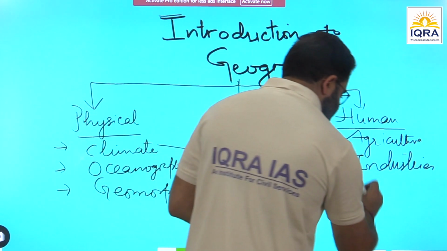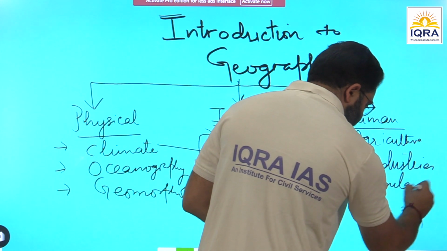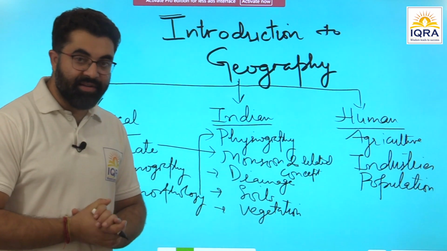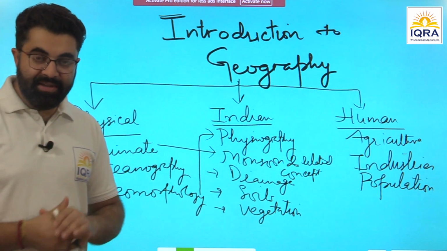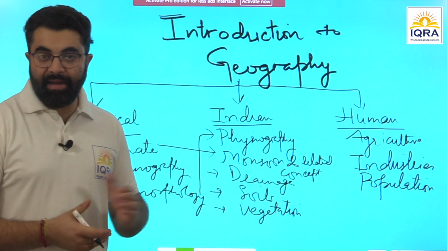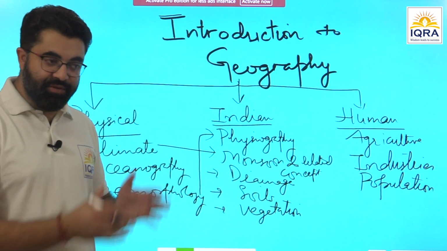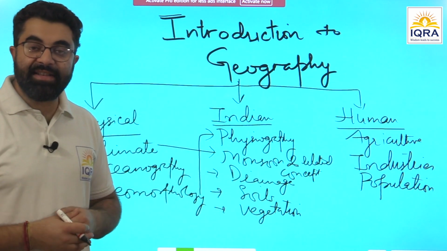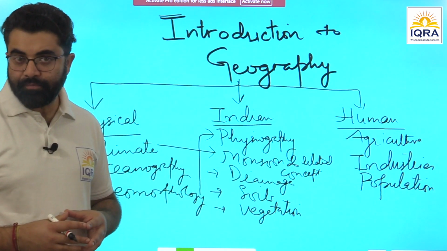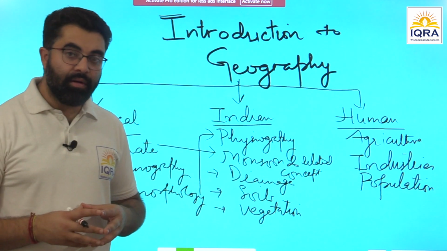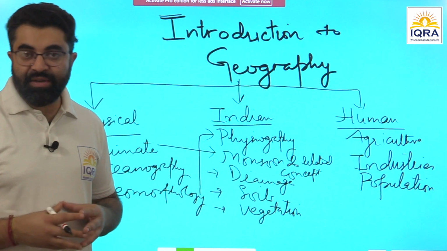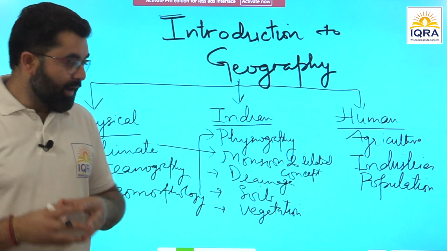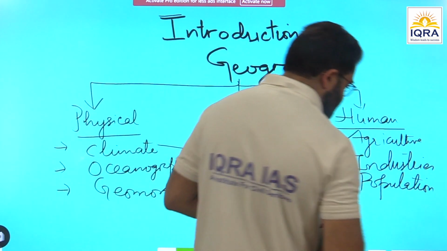Then we'll also discuss some topics of population which overlap with Indian society. The demographic transition of the world and of India from 1901 till the present time, like the latest 2011 census, and how the demography of India has changed from the stagnant phase to the expanding phase to an exponential phase, and whether Indian population can get stabilized in future, what the policies are, etc. We'll also look at the languages and various tribes of India, the geographical distribution of tribes and their economic activities.